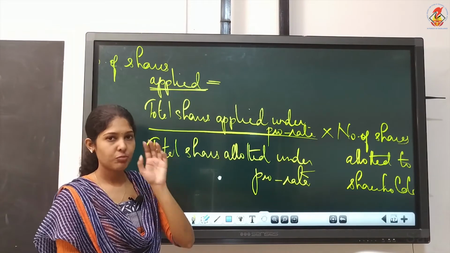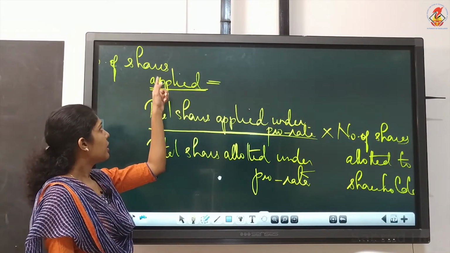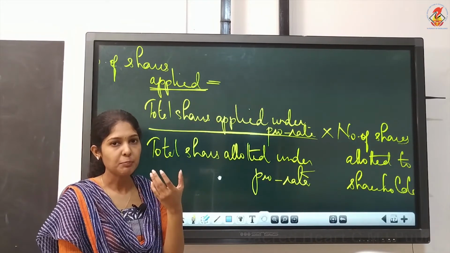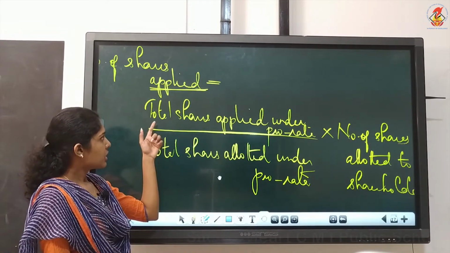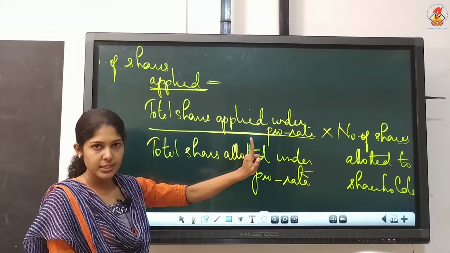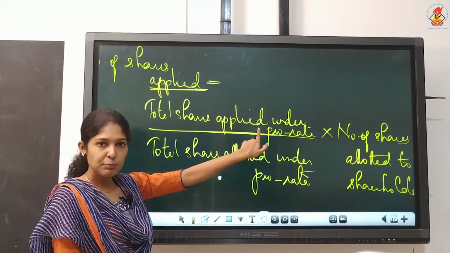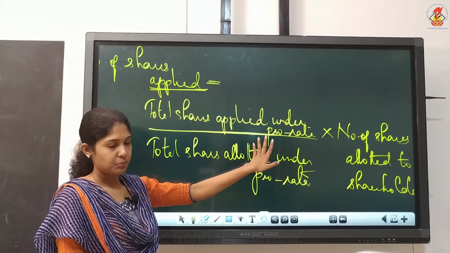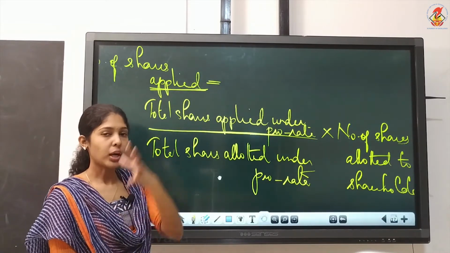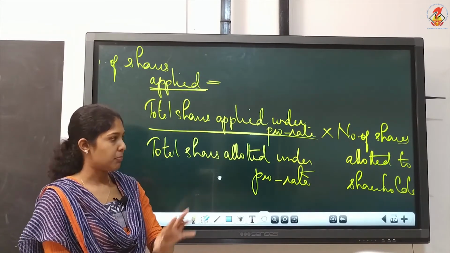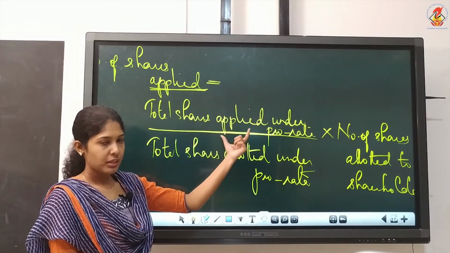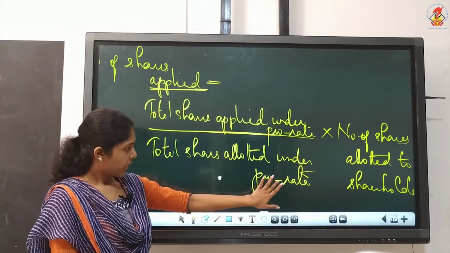For you to remember it easily, number of shares applied, that means Neeraj's applied number, is what we need, and the numerator is the same thing we are calculating, that is applied. But you have to take the total shares, the company's total number, not Neeraj's number. Divided by, again the total we are considering, applied we wrote as numerator, so the denominator will be allotted.